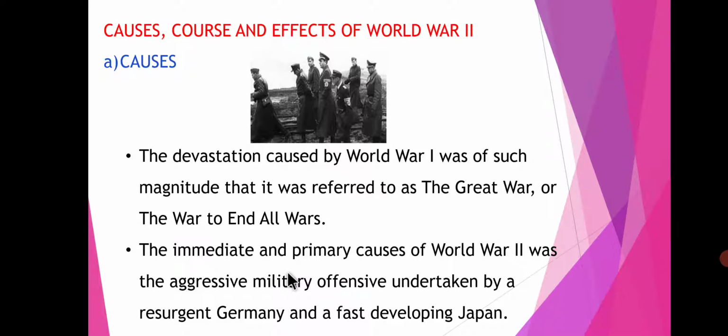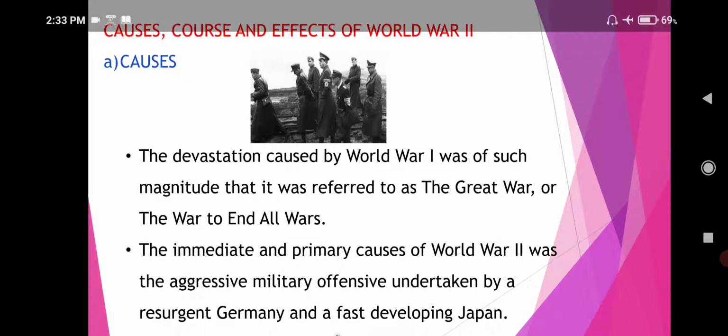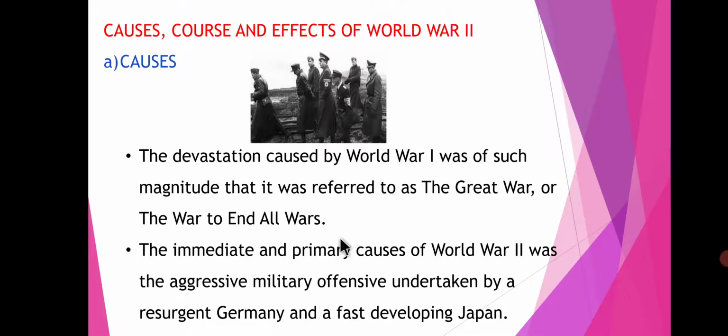The immediate and primary causes for World War II were the aggressive military offensive undertaken by Germany, because at the end of World War I they were compelled to make a treaty, so Germany again followed an aggressive military offensive, and a fast developing Japan.